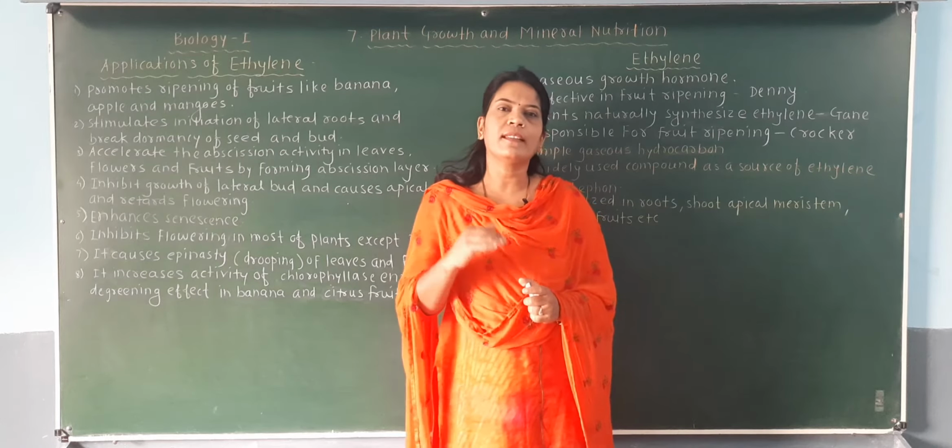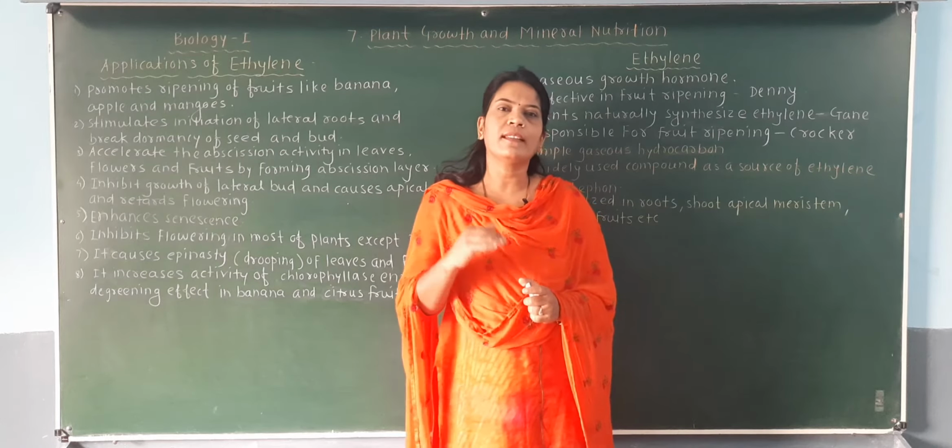It is the first hormone which is present in a gaseous form. The important thing about ethylene is that it is the only gaseous hormone. No doubt we will discuss abscisic acid, but it is not in a gaseous form. Only the gaseous hormone is ethylene, a gaseous growth regulator.